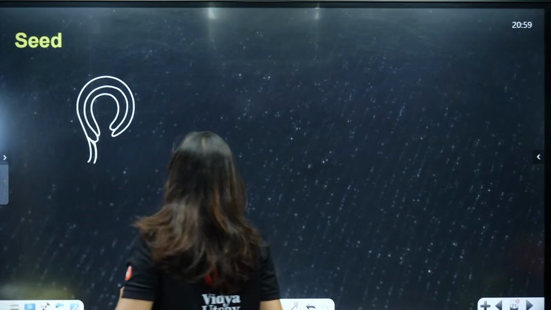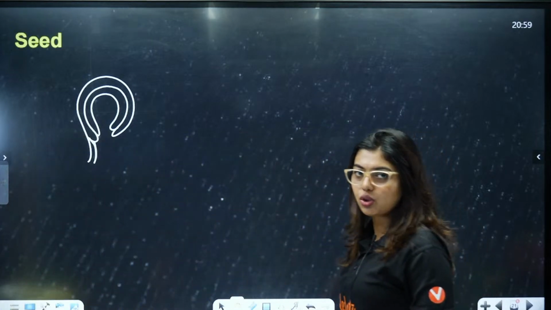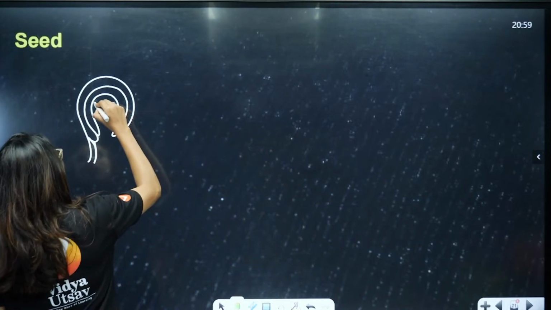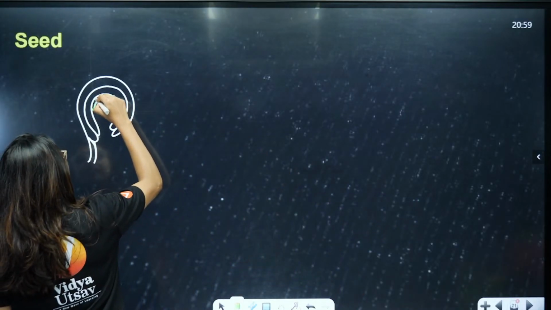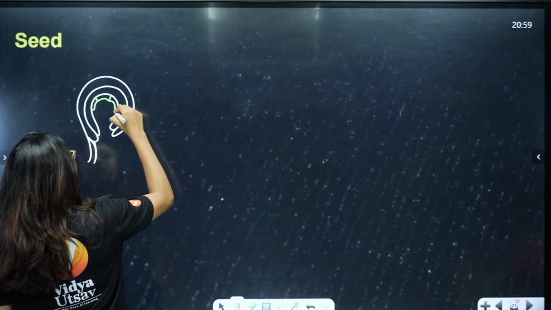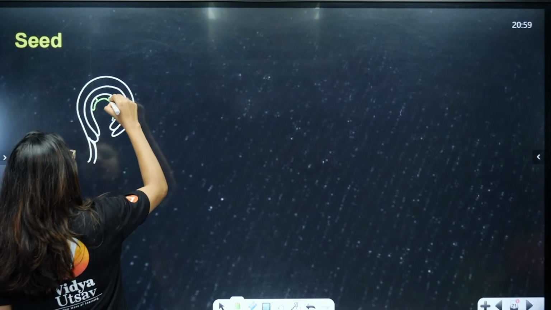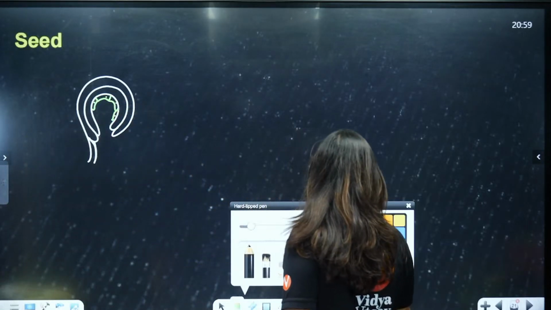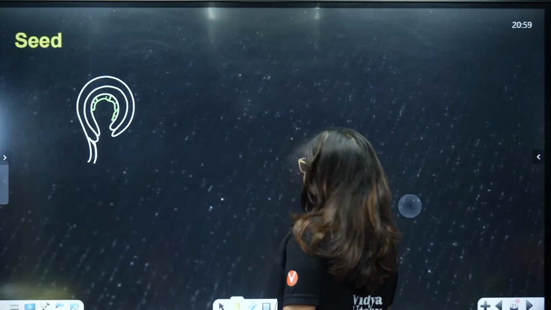Okay, look here students, this is your ovule, correct? This was your ovule before, and now also this is your ovule, and here we will have your nucellus cells. Like this, nucellus cells will be arranged. Okay, correct? Yes or no? Now, I am going to label each part and tell you what happened to these.